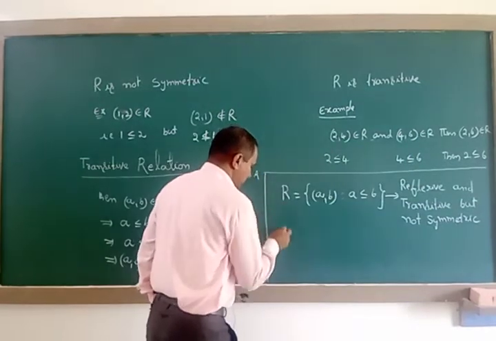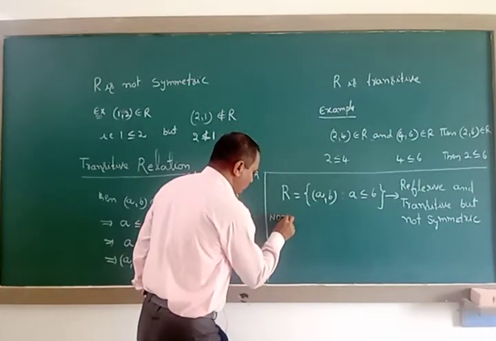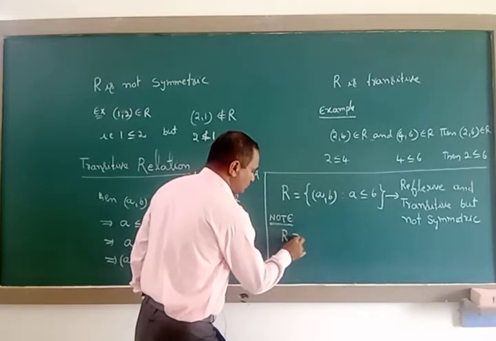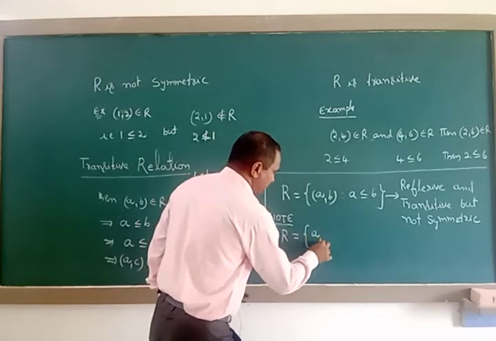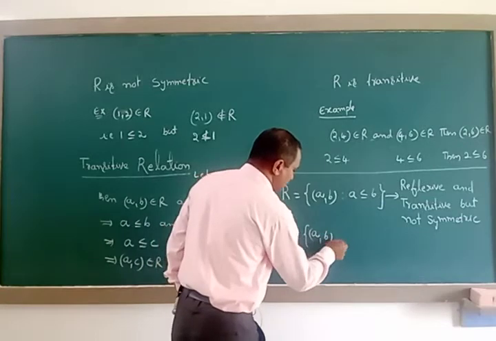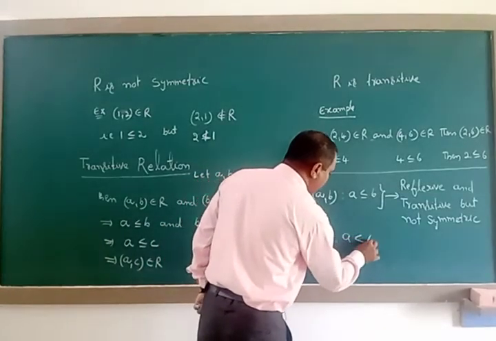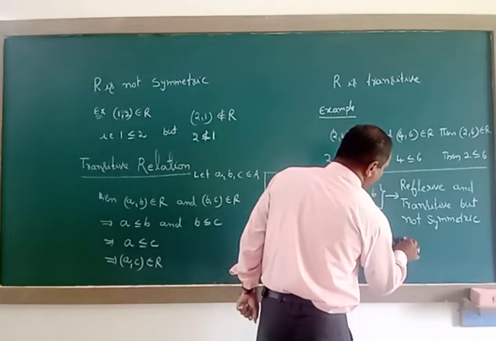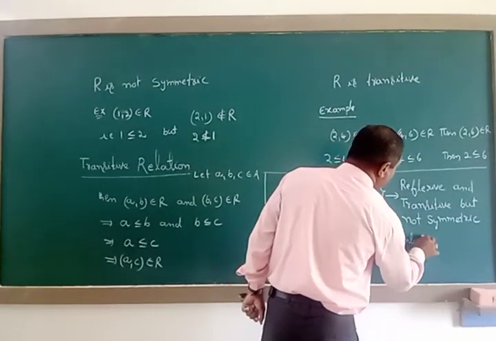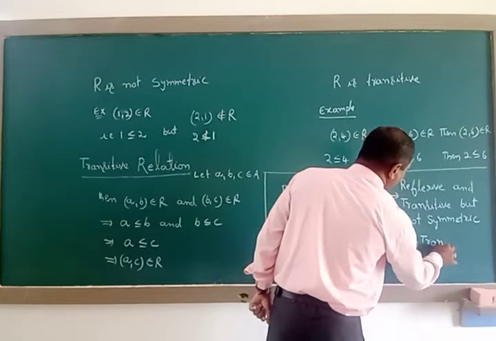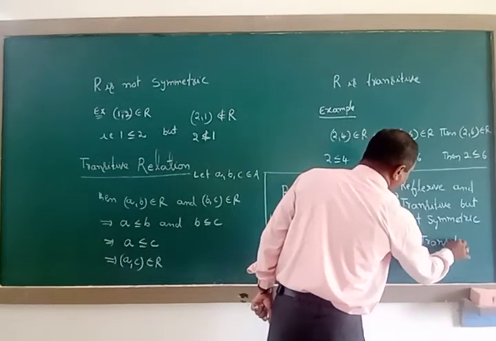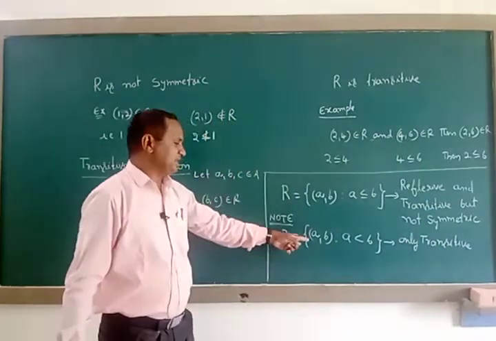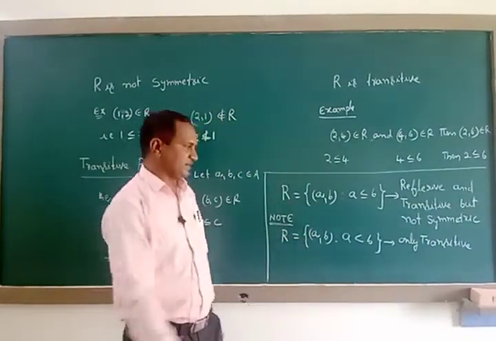Under the note, we can give one more condition: R equals {(a, b) such that a is strictly less than b}, it is only transitive. The remaining is neither reflexive nor symmetric.